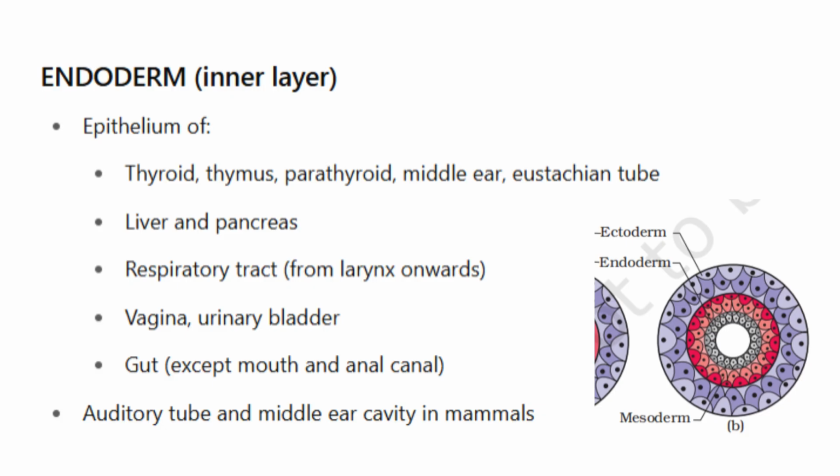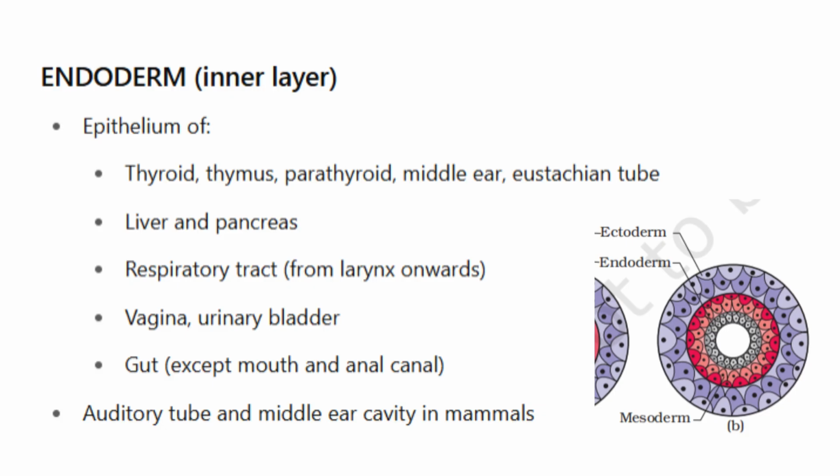The entire respiratory tract, starting from the larynx down to the lungs. The vagina and urinary bladder, lined by endodermal epithelium. The gut lining, except the mouth and anal canal, which are ectodermal. Also, in mammals, it contributes to the auditory tube and the middle ear cavity.